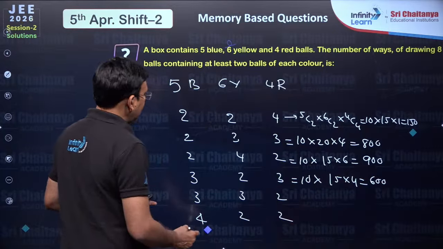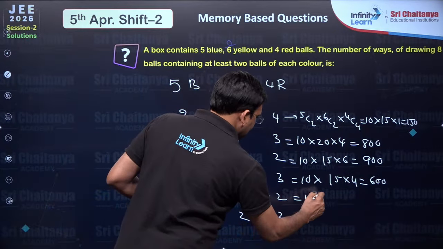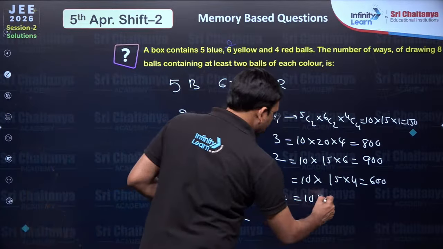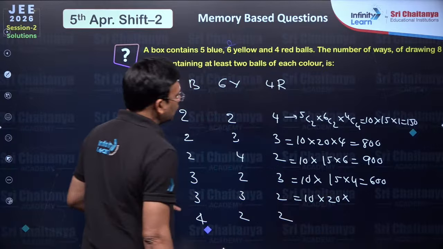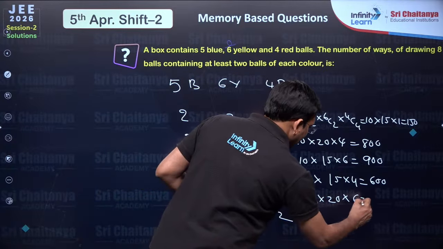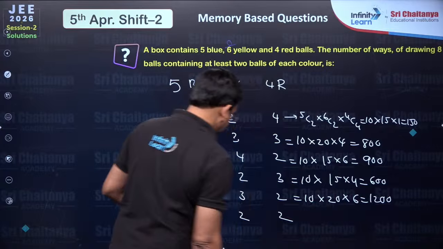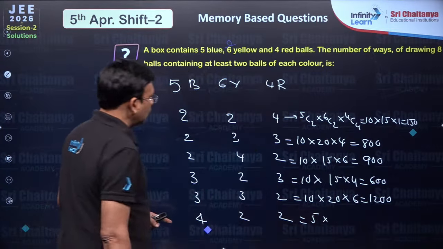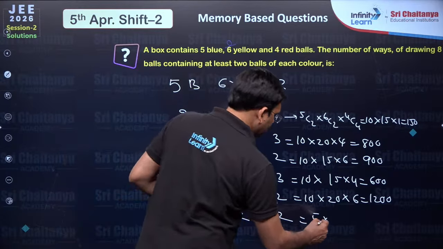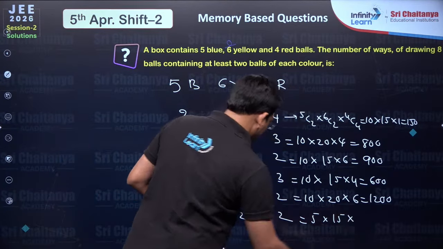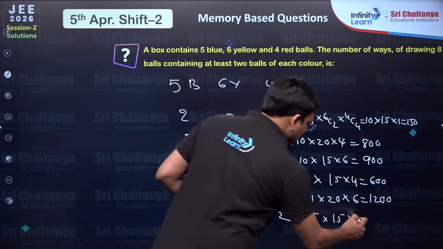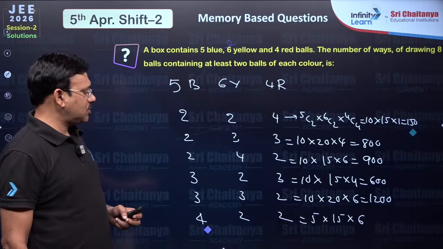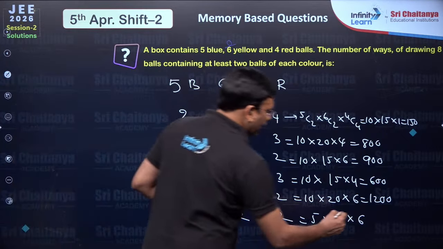600. Similarly, 5C3 is 10 into 6C3, which is 20, into 4C2 is 6. 2 sixes are 12, 1200. And finally, 5C4 is 5 into 6C2 is 15 into 4C2 is 6. So 75 into 6, 150 into 3, 450.